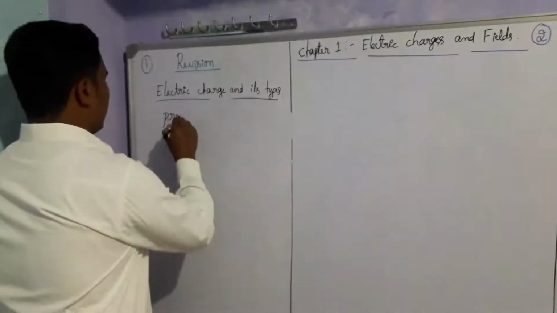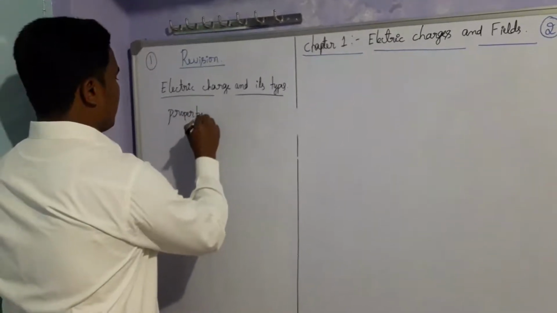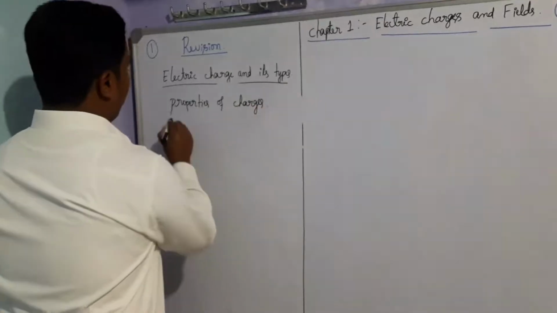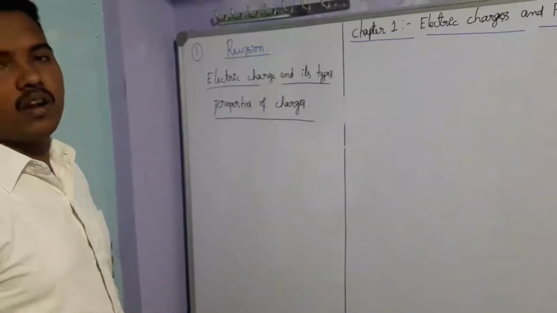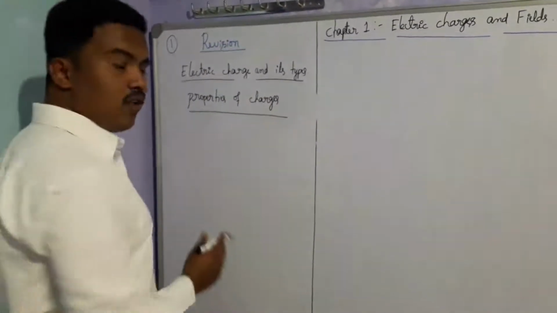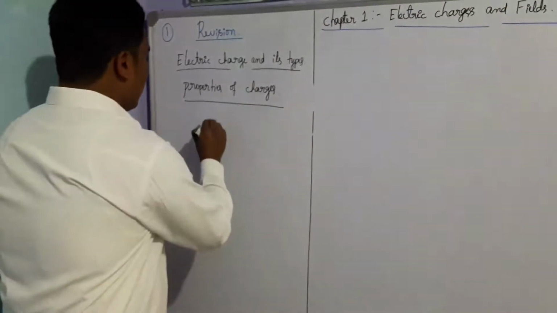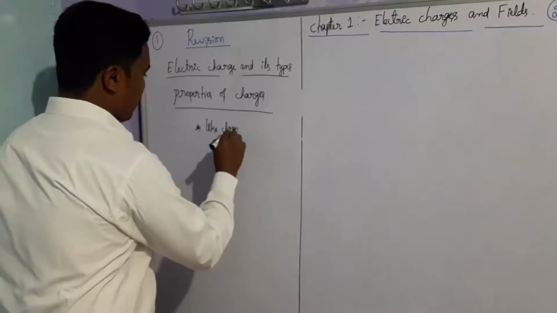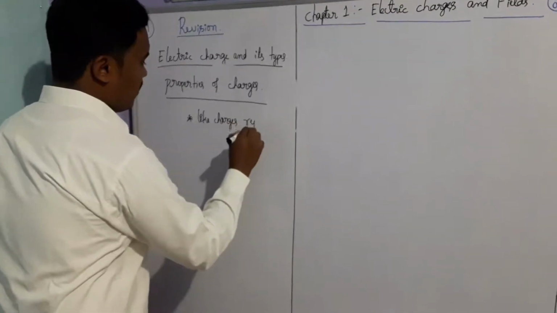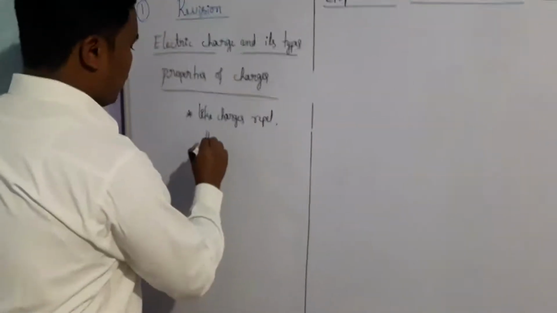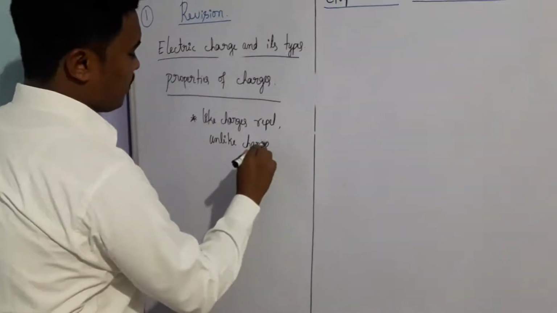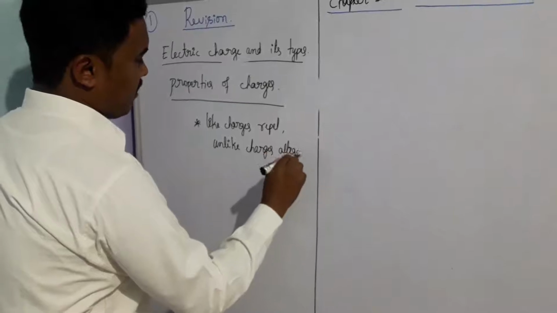Then we will move to the properties of charges. There are several properties of electric charges. You already know, briefly I am going through the properties of charges. Like charges repel, unlike charges attract.